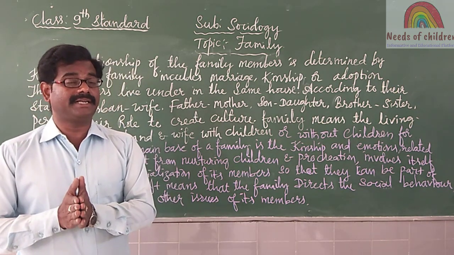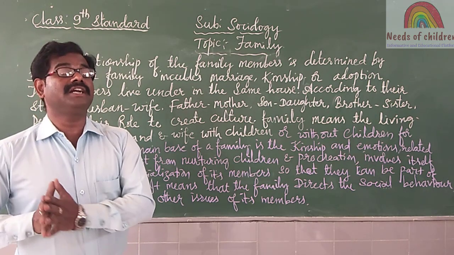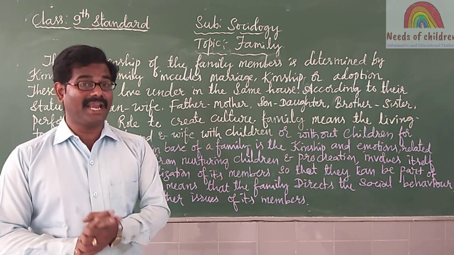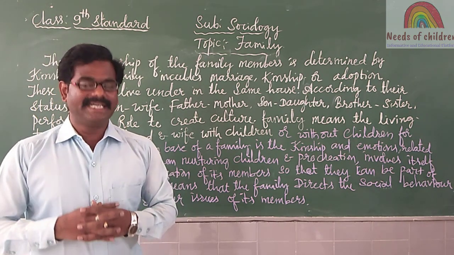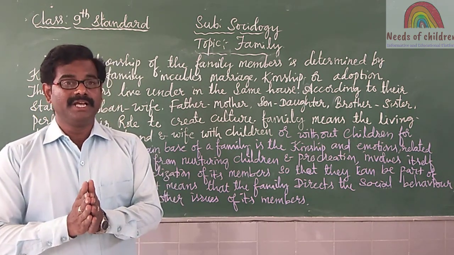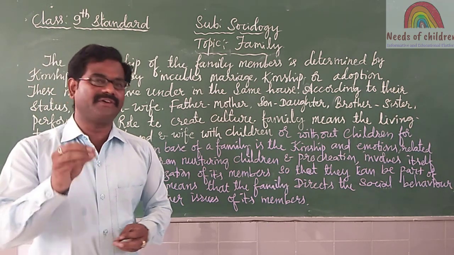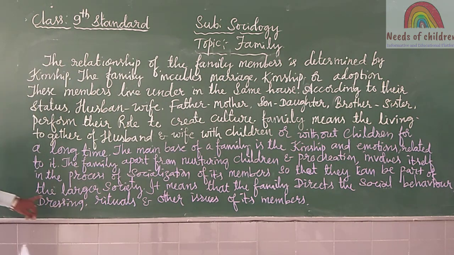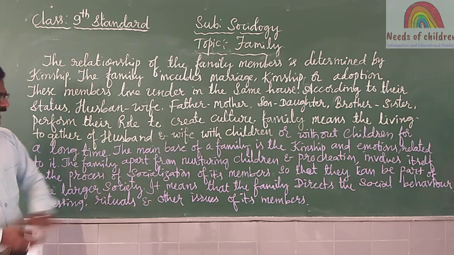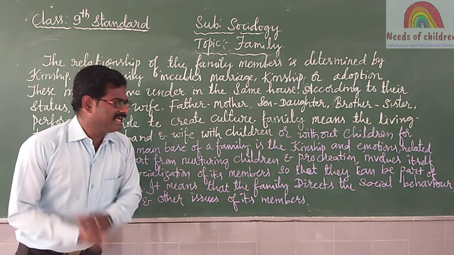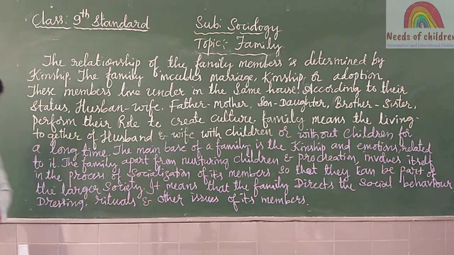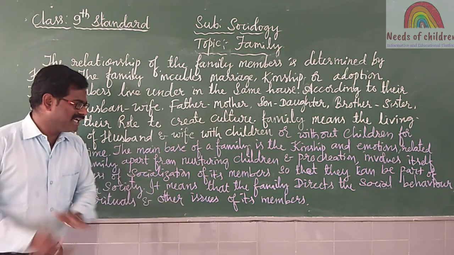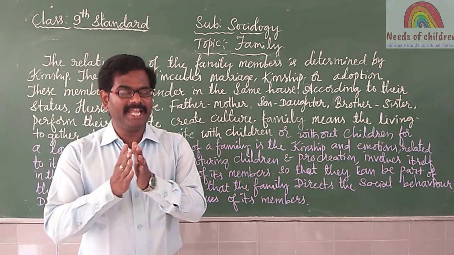The very important responsibility of the father and mother is not only the nurturing of their children, along with that they have to take the responsibility of the socialization process of their children, so that they can be part of the larger society. It means that the family directs social behavior, dressing, rituals and other issues of family members.